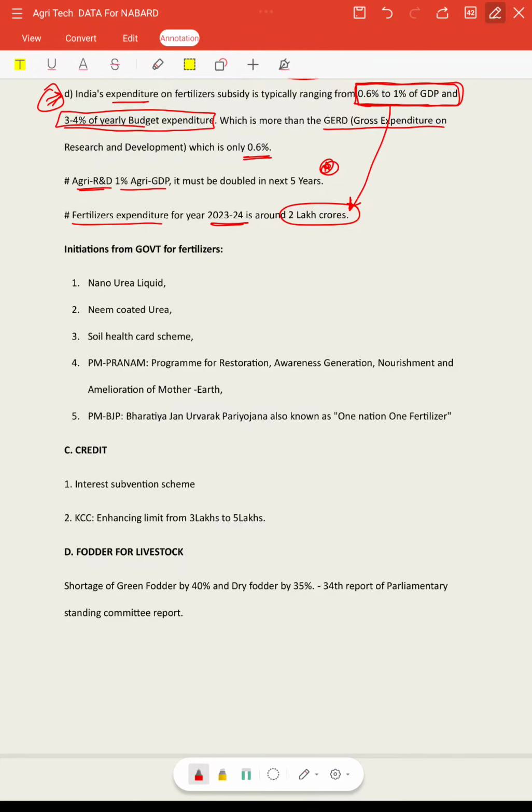And in order to counter these problems, the government has taken a few initiatives like introducing nano urea liquid, neem coated urea, the soil health card scheme, and PM Pranam. If we remember this abbreviation, well and good. If not, we can just directly write PM Pranam. PM Pranam means Program for Restoration, Awareness Generation, Nourishment and Amelioration of Mother Earth.